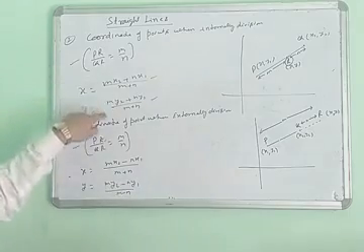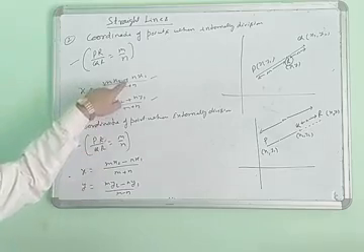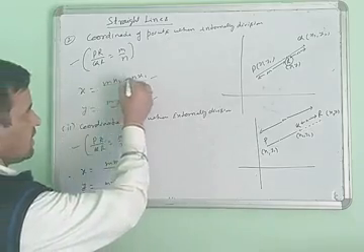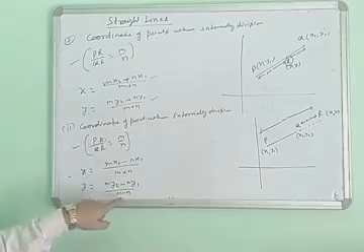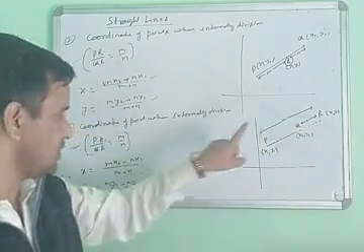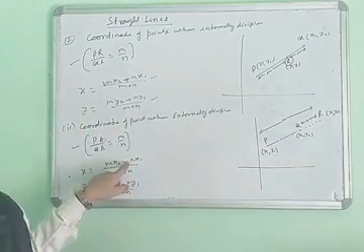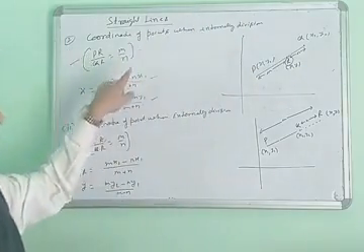The identities are the same, but the sign is opposite. Here we use the positive sign, and here the negative sign. When R is the external division, we use the negative sign. When R is the internal division, we use the positive sign.